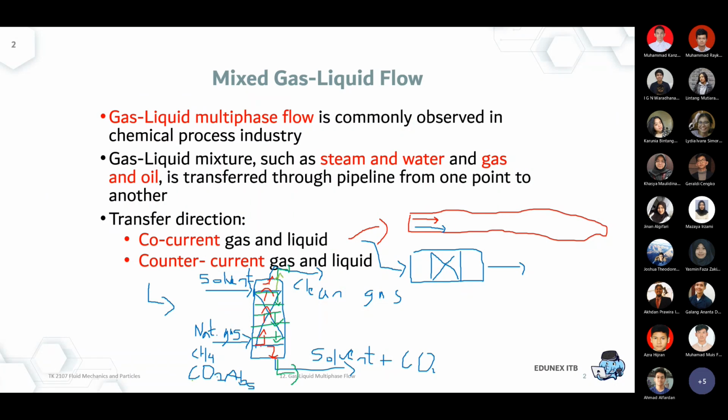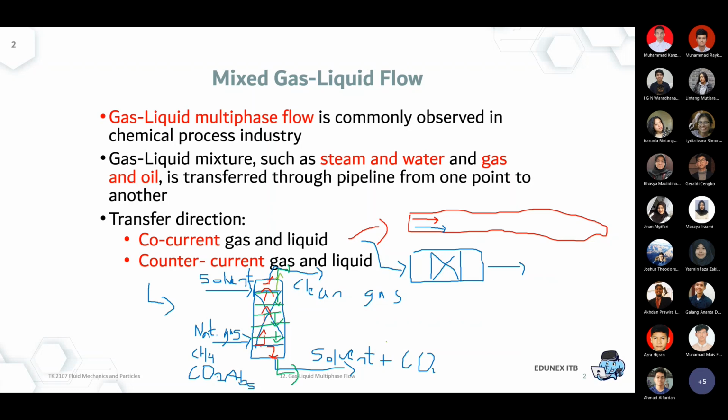So the key takeaway from this is we understand that liquid and gas have different density and different viscosity. And because of those different densities and viscosities, we will expect different flow profiles from those two phases.